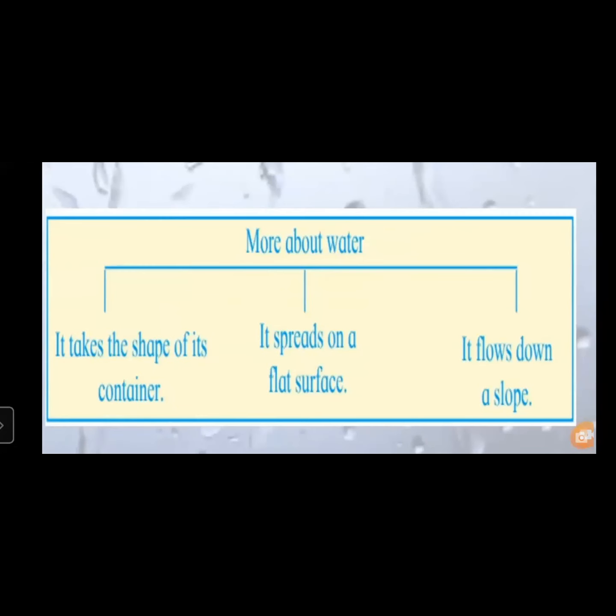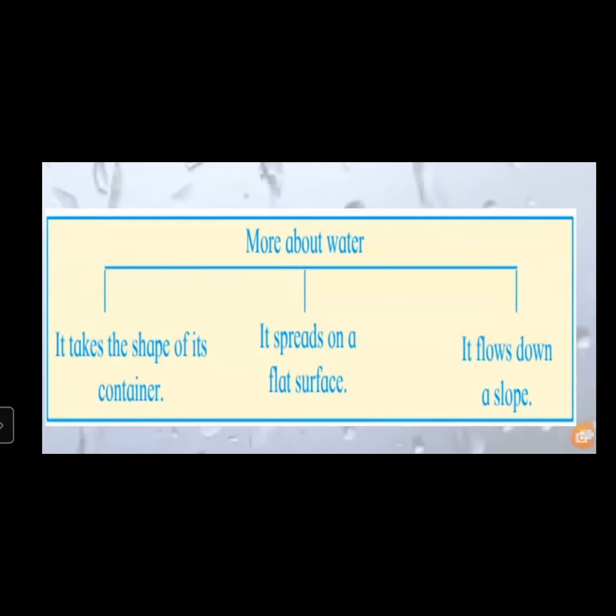We have learned some more things about water. Now we have learned that it takes the shape of its container. According to the shape you pour it in, whether glass, bucket, or test tube, anything, it takes the shape of that container and it spreads on a flat surface. You saw how it spreads on a plate.